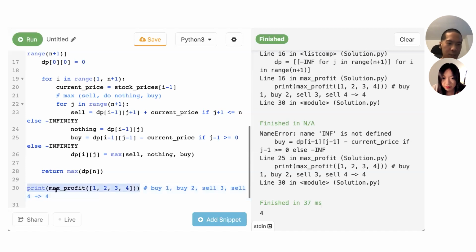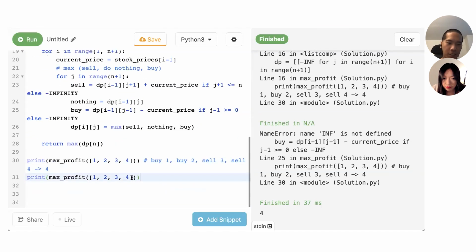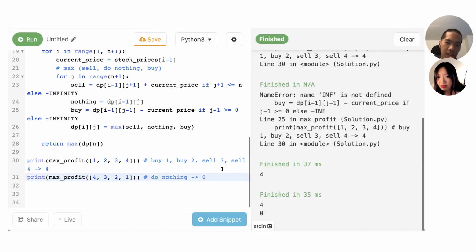Maybe another example where we actually want to do nothing. So it should return 0 because the price only ever decreases, right? So you can never make a profit. Yeah, so this returns 0 as well. Perfect. So I think that looks correct. I don't know if there are any other examples we should go over as well. That looks good to me for now.